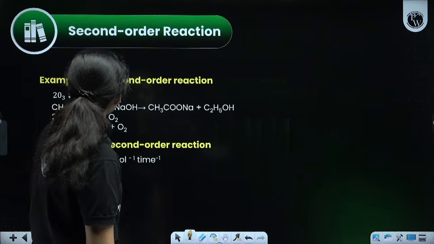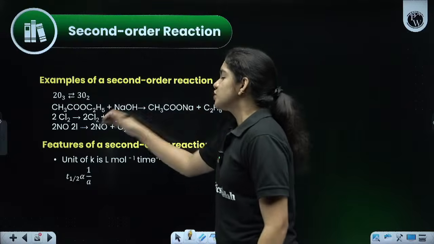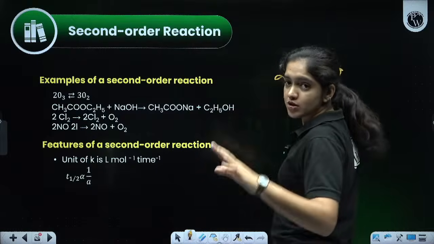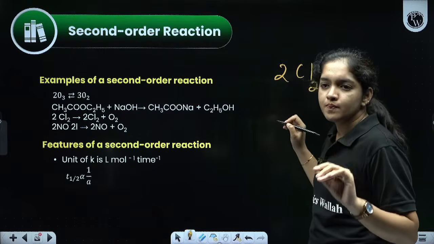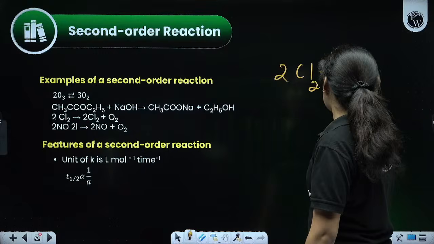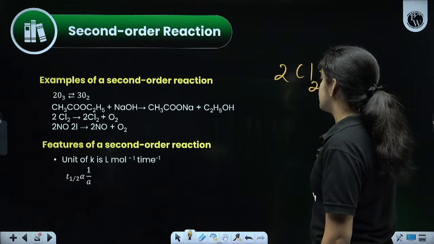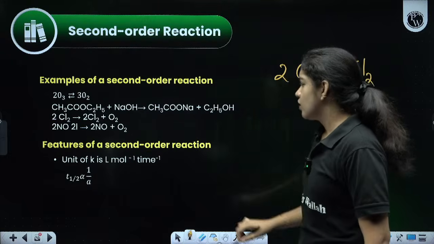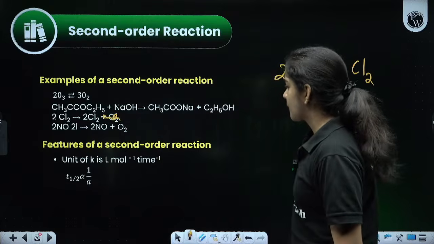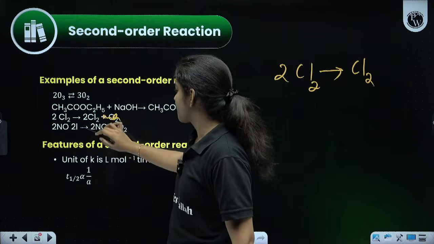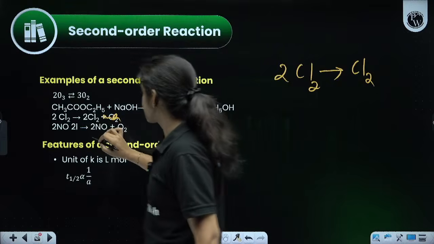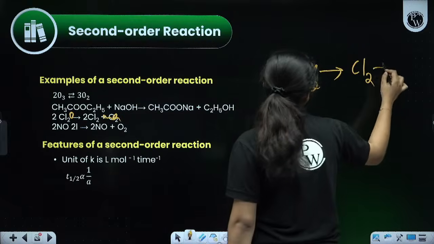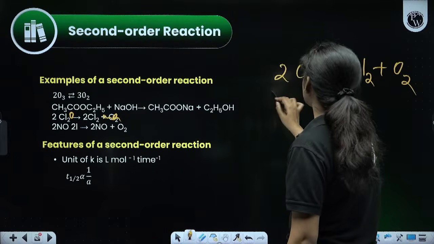Then in second order reactions, there are examples like 2Cl2O gives 2Cl2 plus O2. It's very easy. This is not pseudo, just an example for the second order reaction. In this reaction, here how many reactants are there? 2.